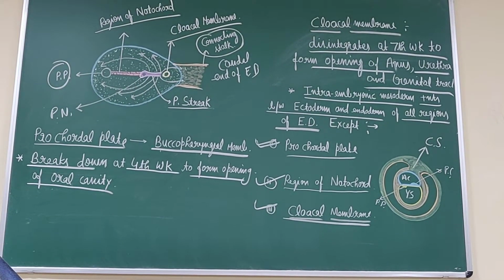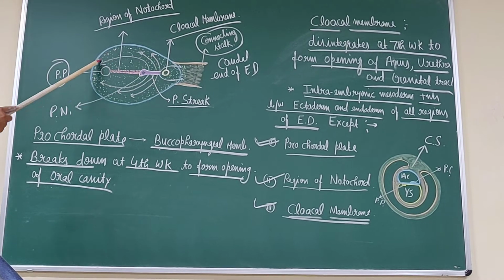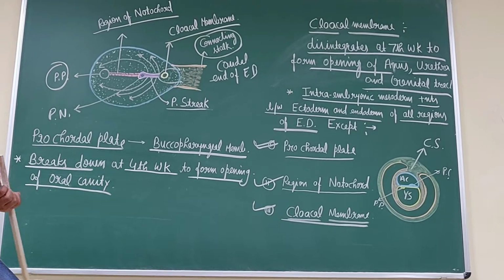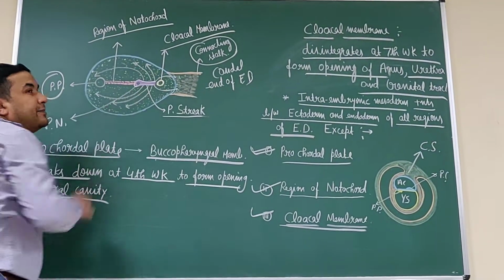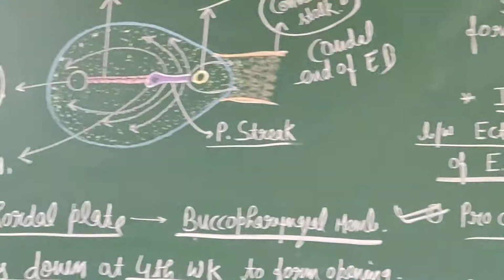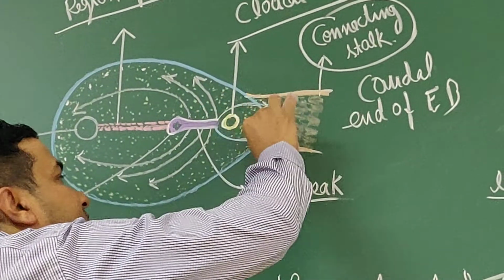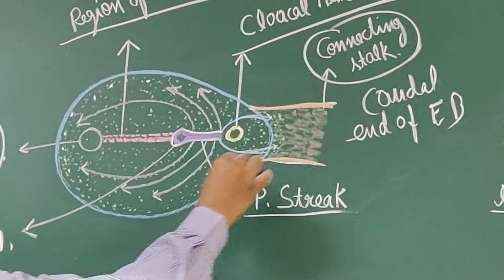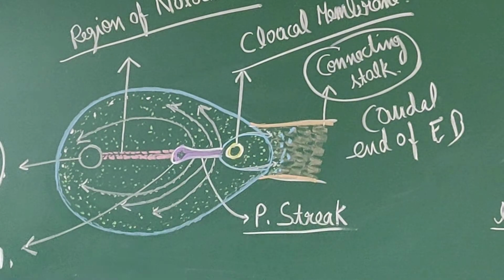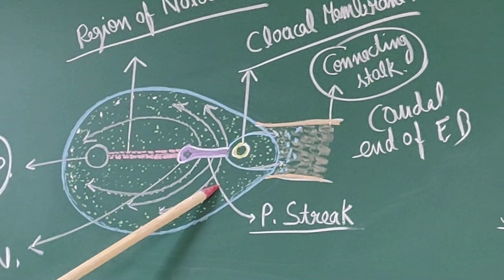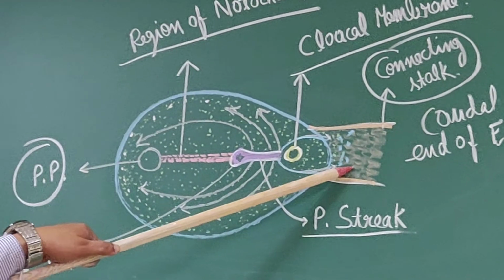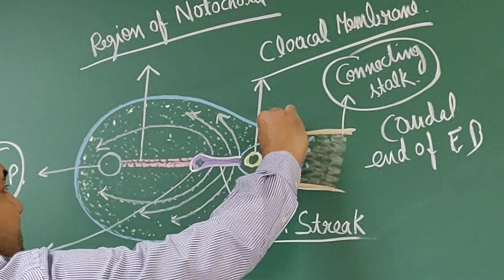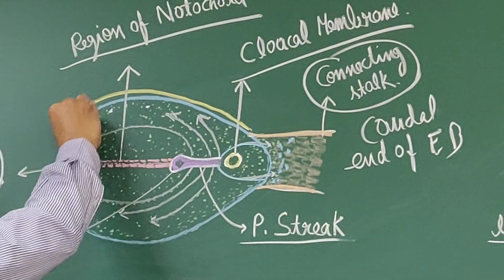So this intraembryonic mesoderm is present in the whole region, and it also extends backwards towards the caudal side and enters into the connective stalk. This intraembryonic mesoderm also enters into the extraembryonic mesoderm, which is present on the peripheral region.